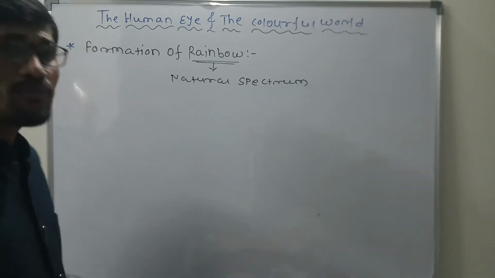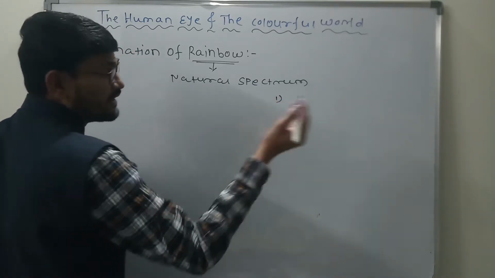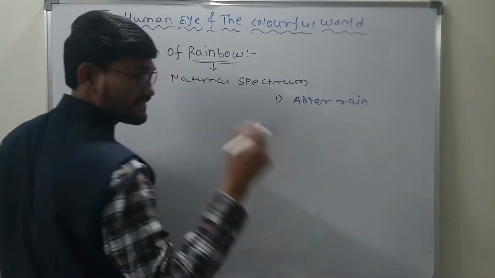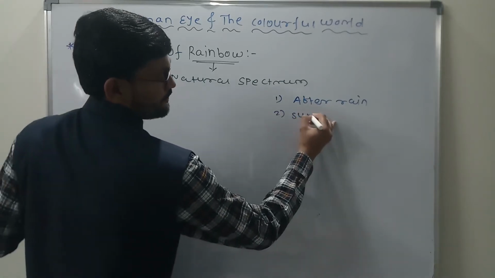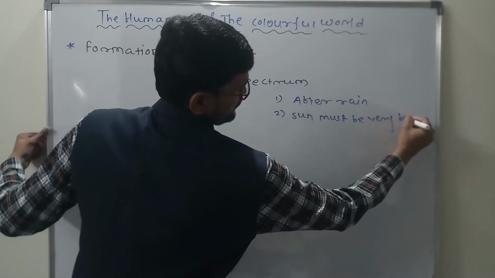Now when these rainbows are observed, first of all it is after rain. Correct? This is very important. After rain, and the sun must be very bright. That is the second condition. Correct, dear?